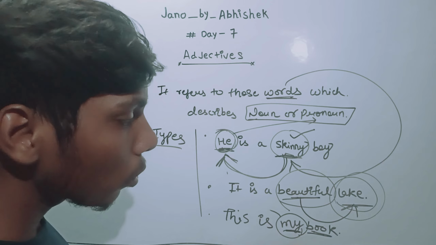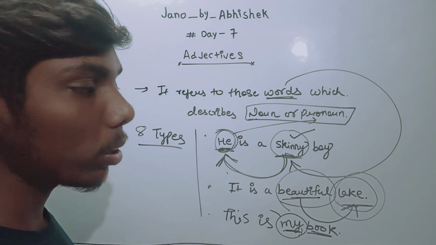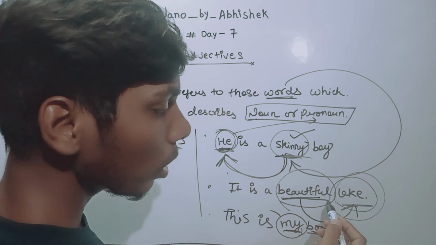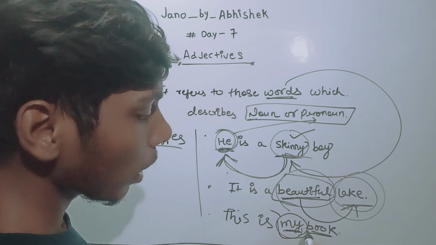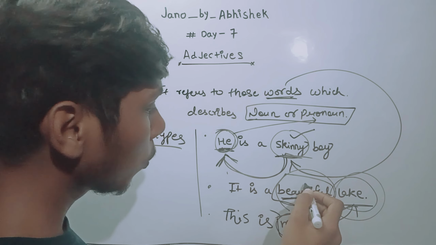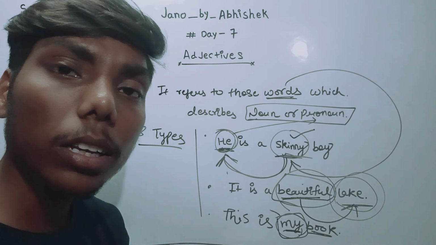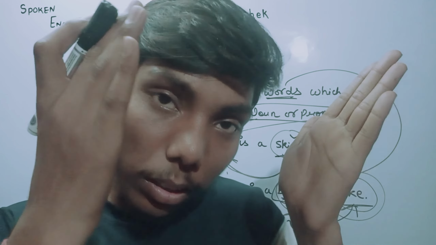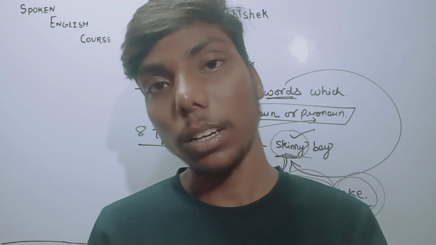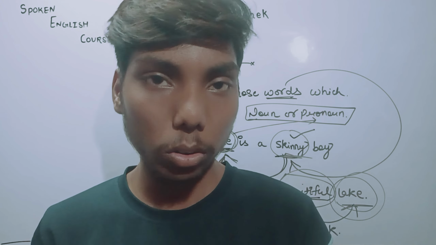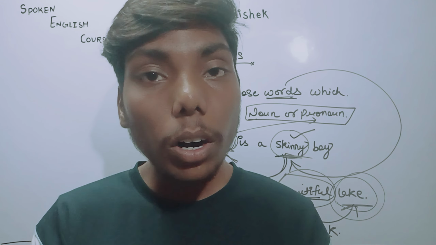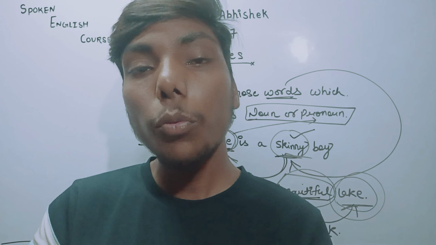As I have told you, I gave some examples also, like my, skinny, beautiful, yours, mine. These are all adjectives. Now we have divided these words into categories, according to the category they belong to.